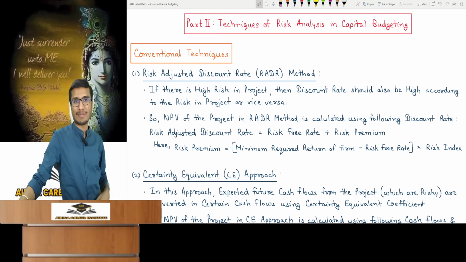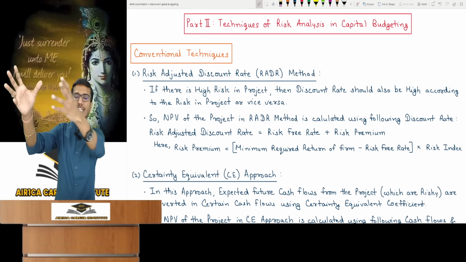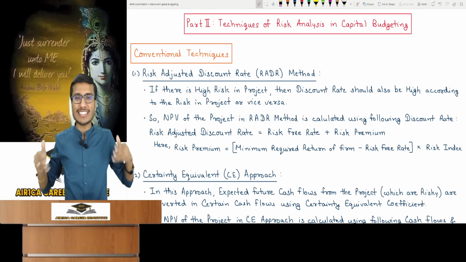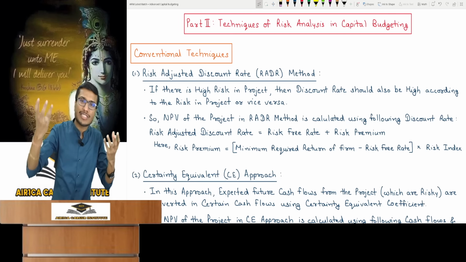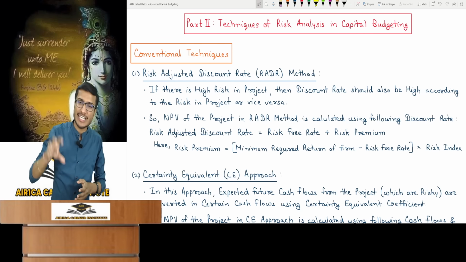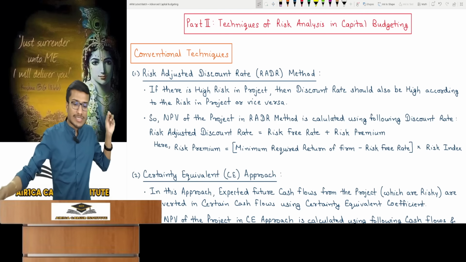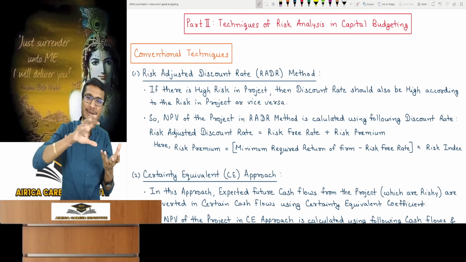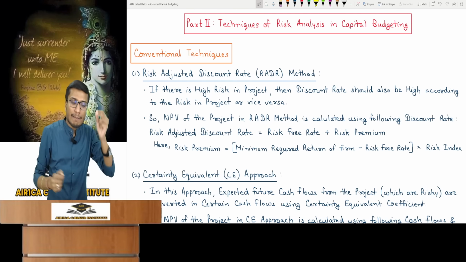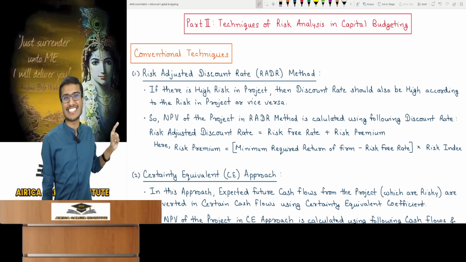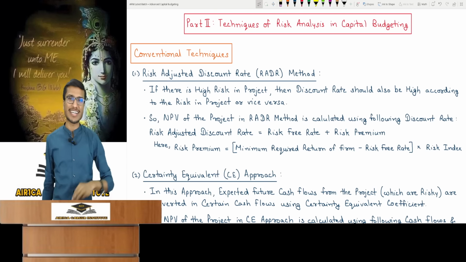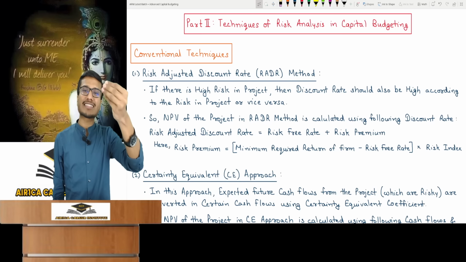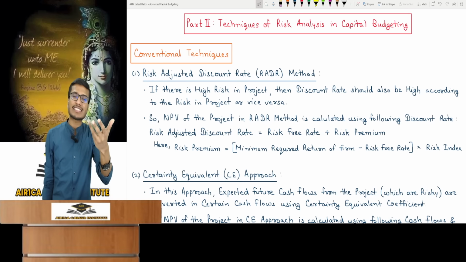It's a simple topic. What's in it? The future cash flows we predicted of 30,000 are risky. Now, how risky are they? Choose your discounting rate accordingly and PV accordingly. For a project's NPV using the RADR method, you just need to calculate NPV using this method. So the discounting rate you use should be the risk adjusted discount rate. What will that be? Risk-free rate plus risk premium. Risk-free rate plus risk premium.